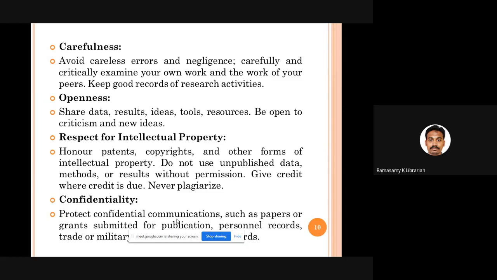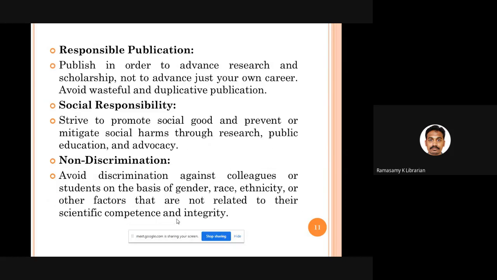Then confidentiality. Whenever you have some data, maybe you are doing research about patients suffering from a particular disease, or dealing with the trade secrets of a particular company, or military secrets, or personal information of the respondents, you should keep them confidential. Only for your research purpose, you should make use of the data, and you should not leak or disclose these confidential data.